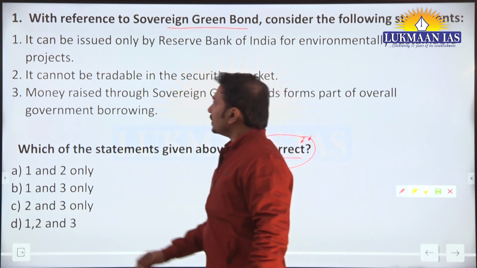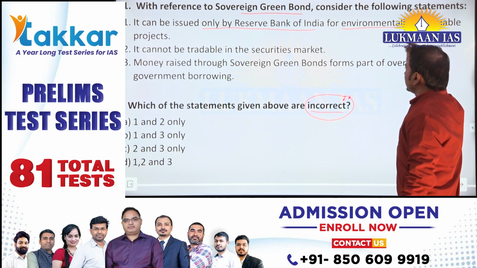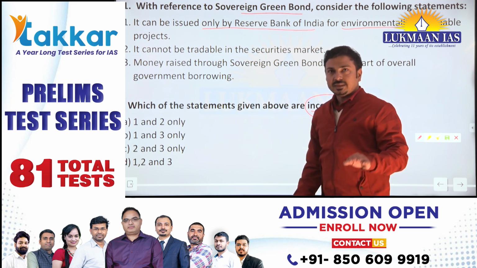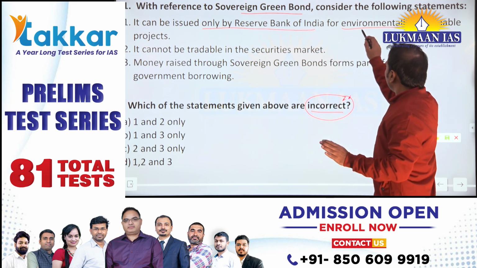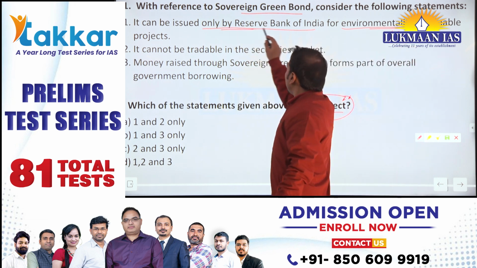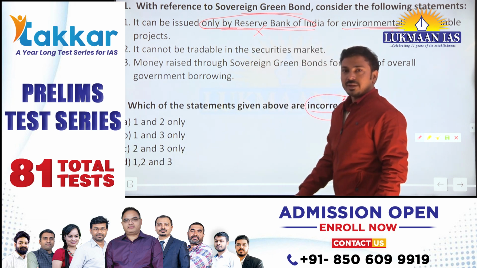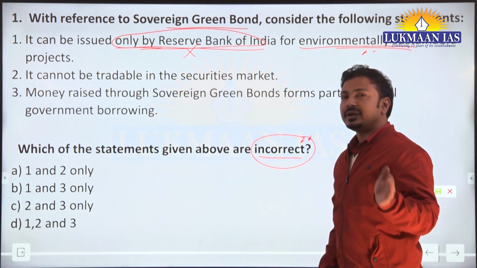Let's see. First one, it can be issued only by Reserve Bank of India for environmentally sustainable projects. The second part of the statement, for environmentally sustainable project, that is true, but only by RBI, Reserve Bank of India. This is not correct.